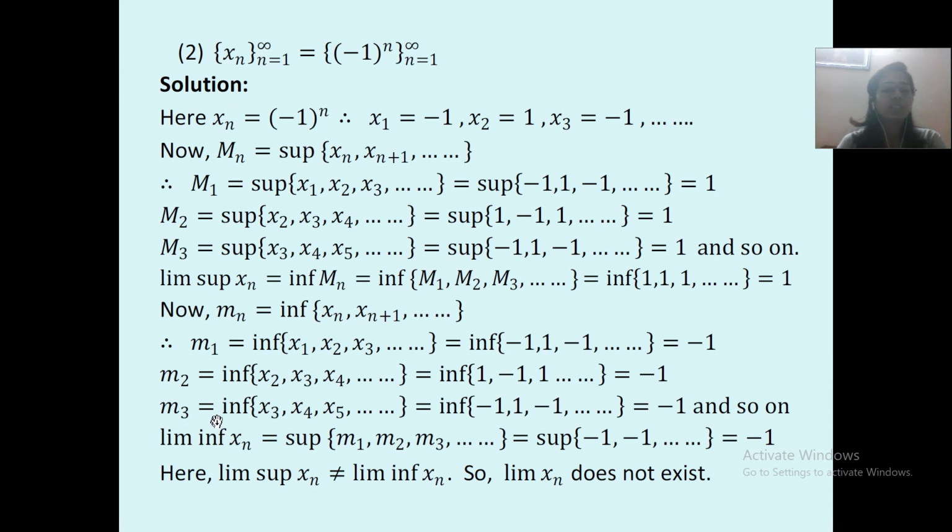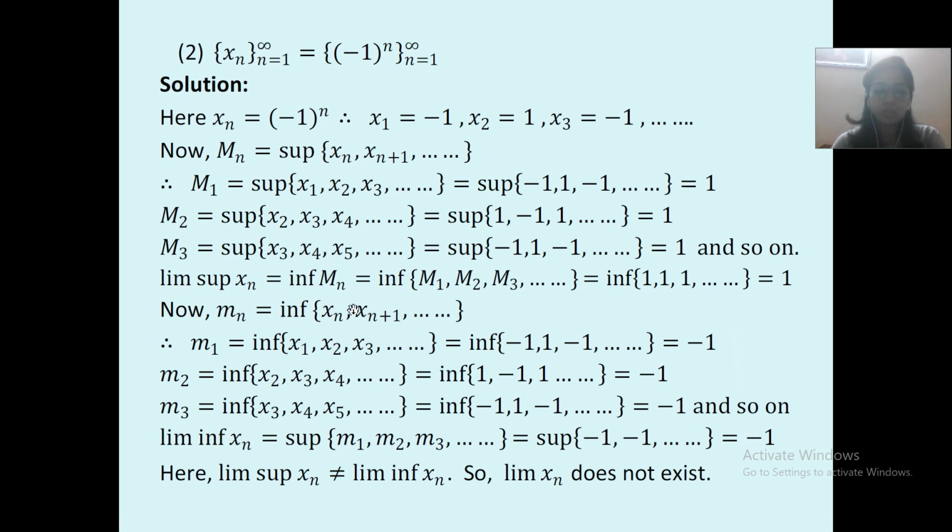m3 is equal to infimum of x3, x4, x5 and so on. m3 કઈ રીતે મળ્યું? તો કે n ની જગ્યાએ 3 ની વેલ્યુ મૂકો, which is equal to infimum x3, x3 plus 1 એટલે x4, x3 plus 2 એટલે x5 and so on, which is equal to infimum minus 1, 1, minus 1 and so on, which is equal to minus 1 and so on. Now here, limit infimum xn is equal to supremum m1, m2, m3 and so on is equal to supremum minus 1 and so on, which is equal to minus 1.